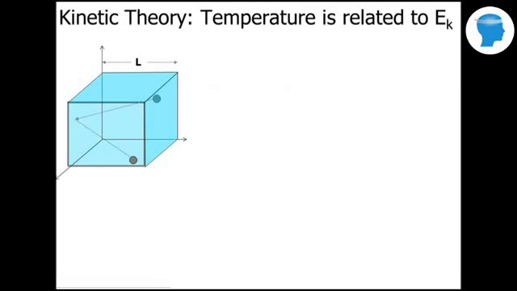So looking at what's going on here, if you're trying to figure out what exactly is happening when you change the temperature, well, when you change the temperature of something, you're actually changing the kinetic energy of the particles. The kinetic energy of the particles means the particles are moving. Those particles are confined and they hit the container that they're confined in. That hitting would exert a force, and that force is over a certain area, so we have a pressure.